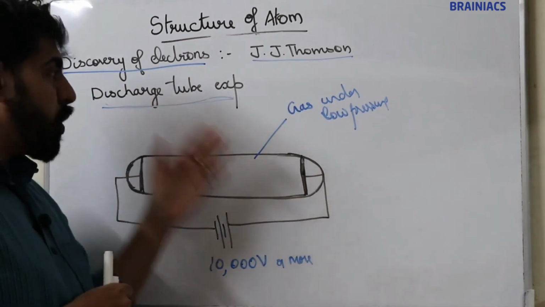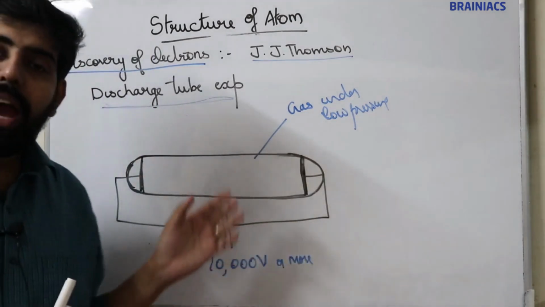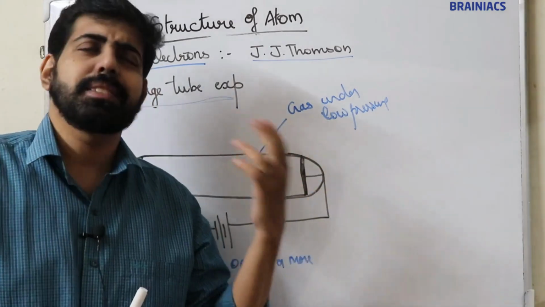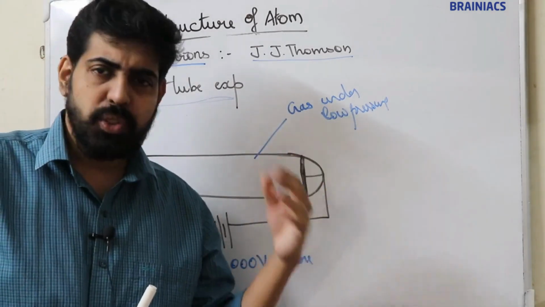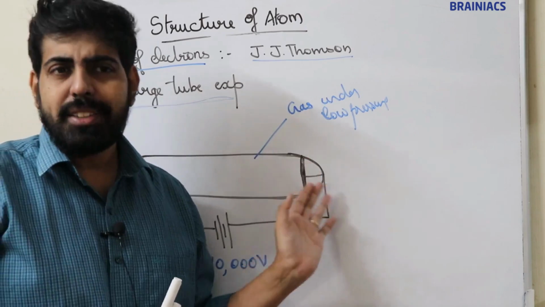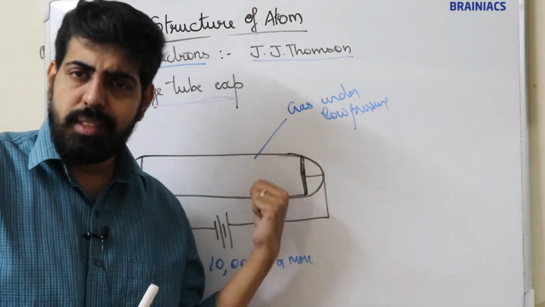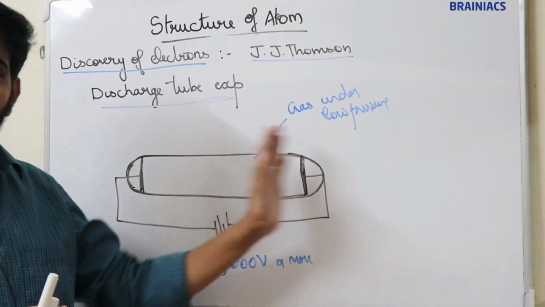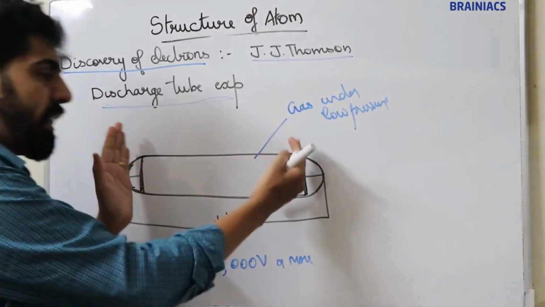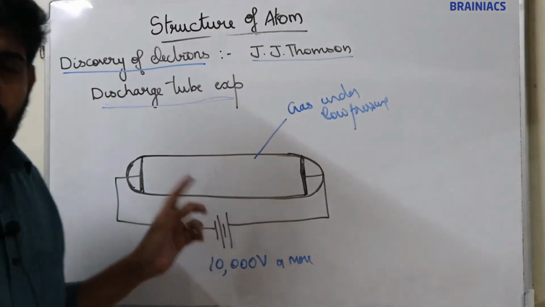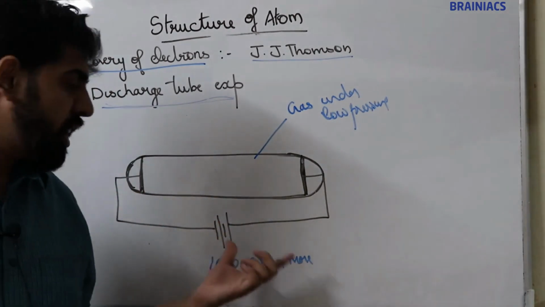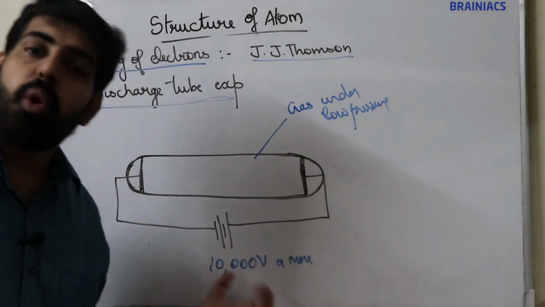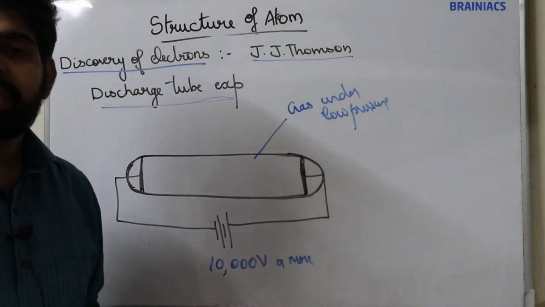So a discharge tube contains a long glass tube, and this glass tube is filled with a gas. You can fill any gas, let it be helium or hydrogen or any gas. The gas is filled under low pressure in this glass tube, and at two ends of this glass tube there are two metal electrodes, and to these metal electrodes a very high voltage, nearly 10,000 volts or more, is applied.